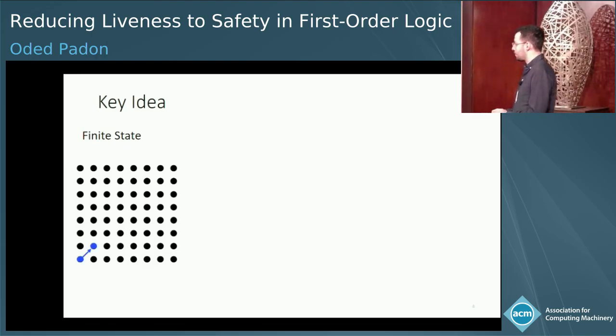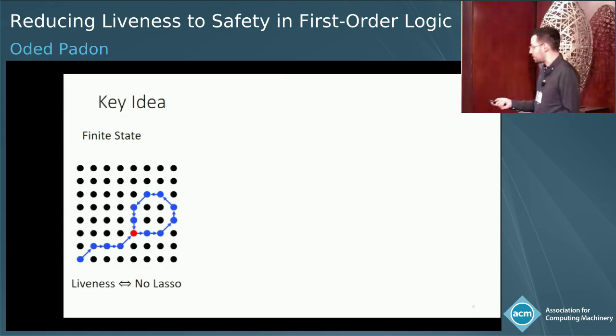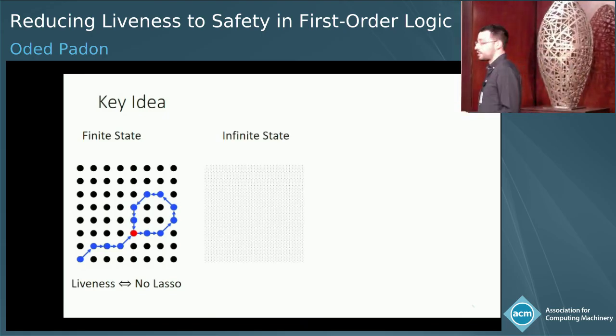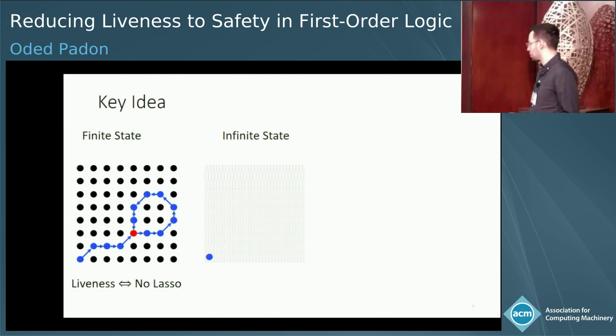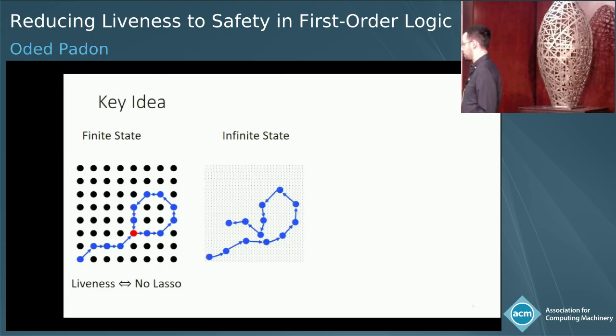And if we have an infinite trace in a finite state system, then it must eventually visit a state that it visited before. So to prove that there is no infinite trace, it's enough to prove that there is no lasso. And in the finite state case, it's really an if and only if. When we go to the infinite state case, this breaks down, because you could have an infinite trace that never visits the same state again.